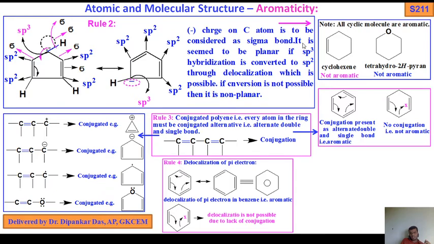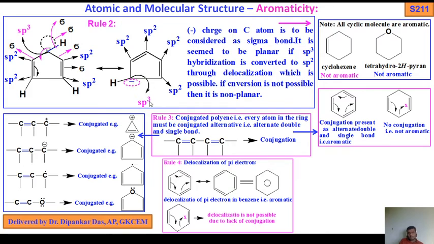It is seen to be planar if sp3 hybridization is converted to sp2 through delocalization, which is possible. If conversion is not possible, then it is not planar. How is it possible? If this negative charge residing on the carbon atom comes here, this pi electron shifts and creates a negative charge on that carbon atom. Okay, so now what will happen? One sigma, 2, 3, 4. So this is the sp3 carbon. Now this sp3 carbon is converted into sp2.